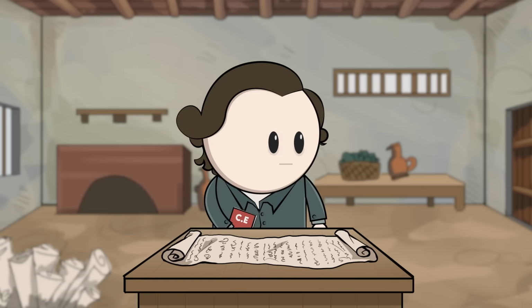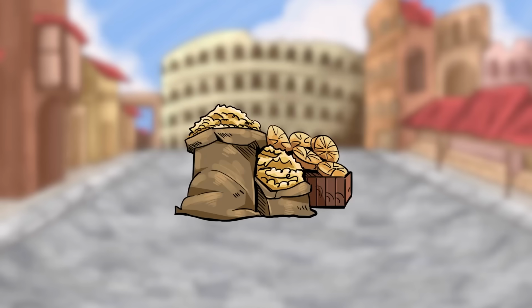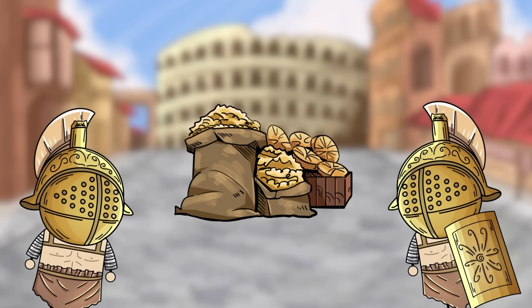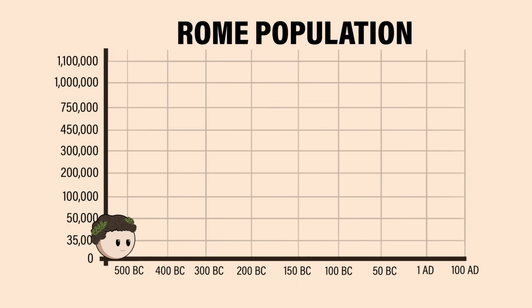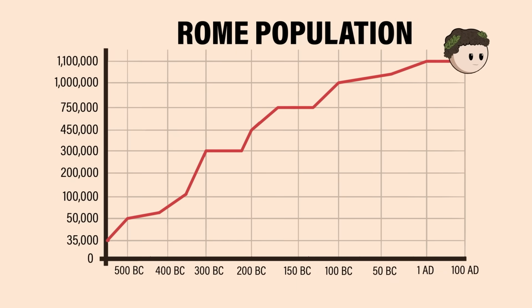And this marked one of the earliest and most significant examples of a state-run social welfare system. Emperors could limit famine and civil unrest with a free issue of grain, as well as lavish gladiatorial games. Rome became the first city in human history to reach 1 million inhabitants, and the empire would reach its peak territorial size in 117 AD.